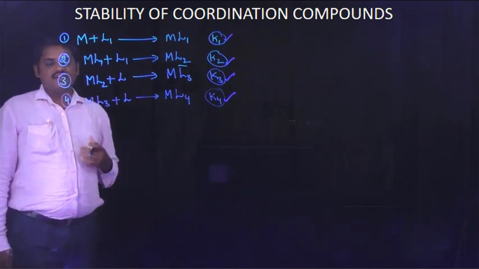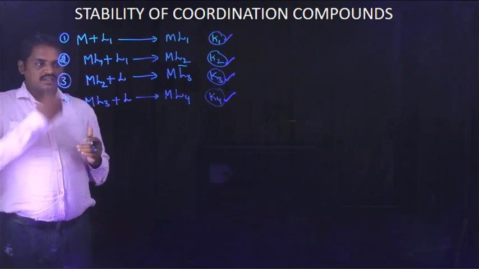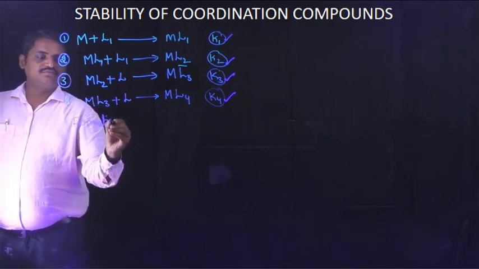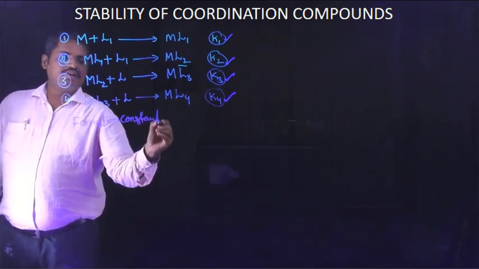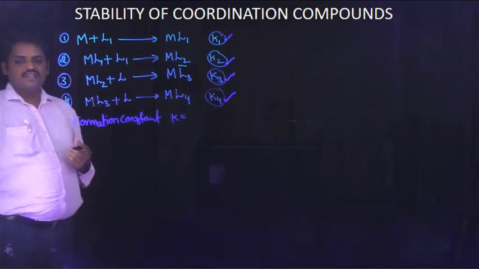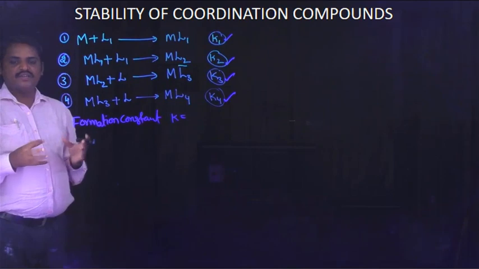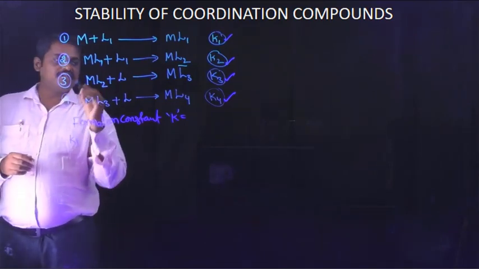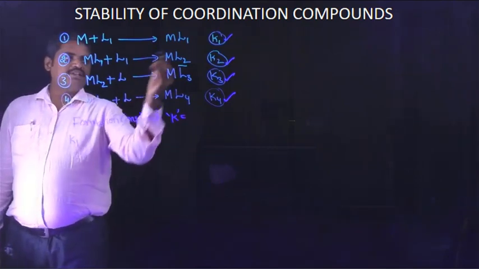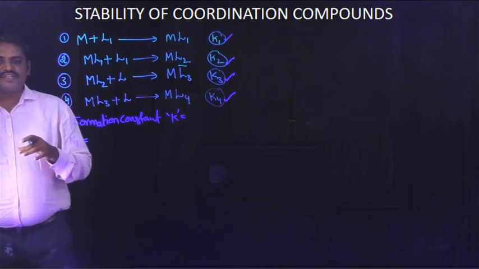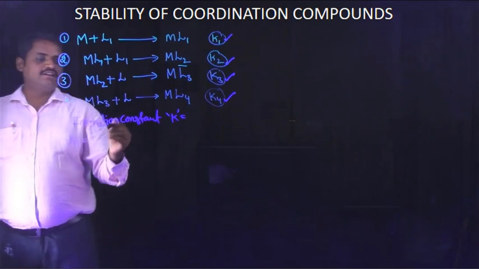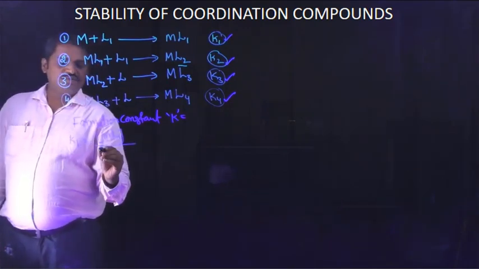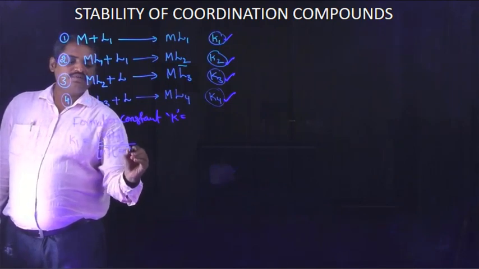So for the formation of the tetrahedral complex, our aim is to calculate the formation constant, expressed as symbol K. For example, K1 is the equilibrium constant; according to the law of mass action, it is the concentration of products divided by the concentration of reactants, so the concentration of ML1 divided by the concentration of M into the concentration of L1.